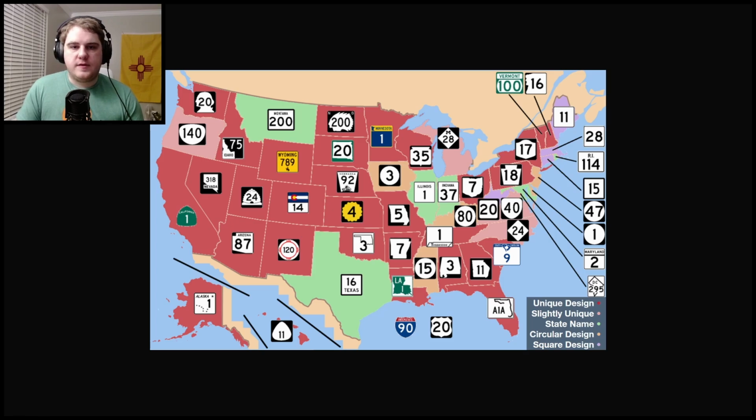When looking at the specific state roads of each state, just about every state has their own unique shield or just sign of what their state road is. This infographic shows here, everything colored in red is a unique design. There are some that just have the state name on them. There are some that are not unique, like the circles and squares, mostly in the Northeast, and a couple have a very unique design to them, such as the sunflower in Kansas and the beehive in Utah. There are a couple here that have been updated, most notably North Dakota, but the North Dakota state road sign still says North Dakota on it, even after the update.